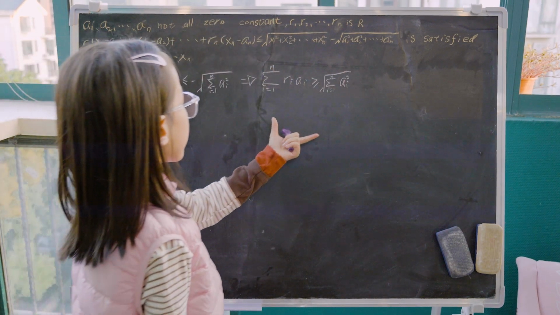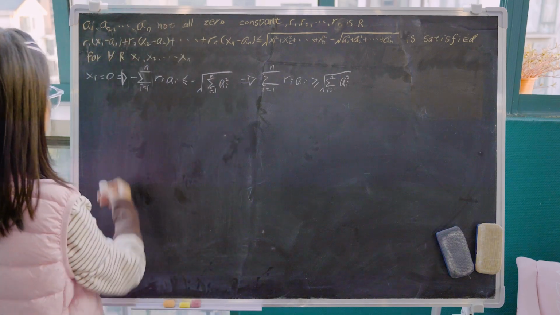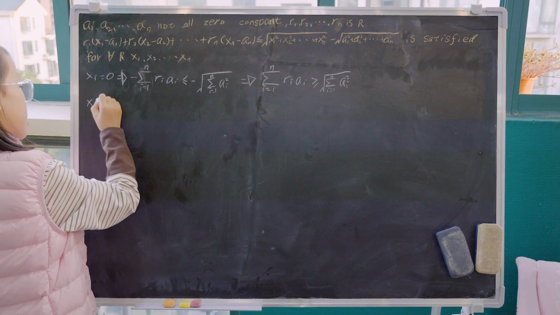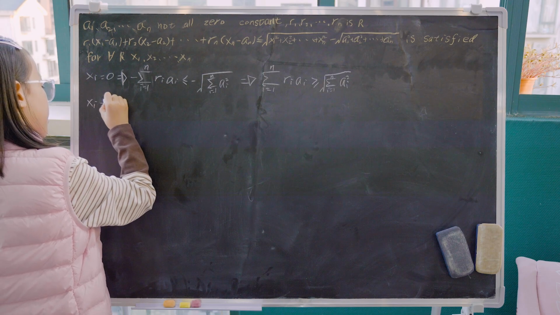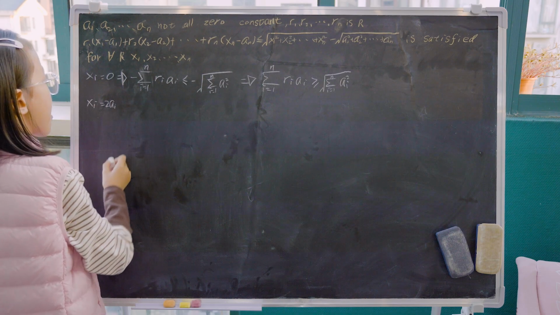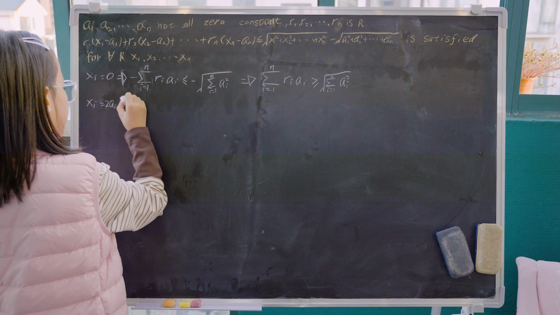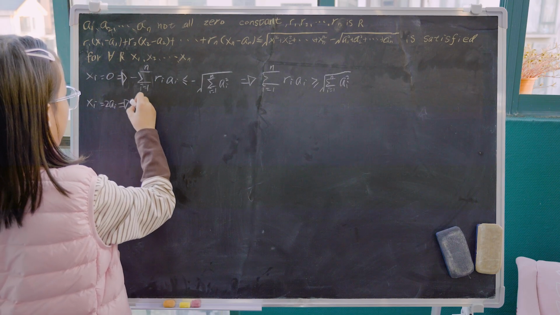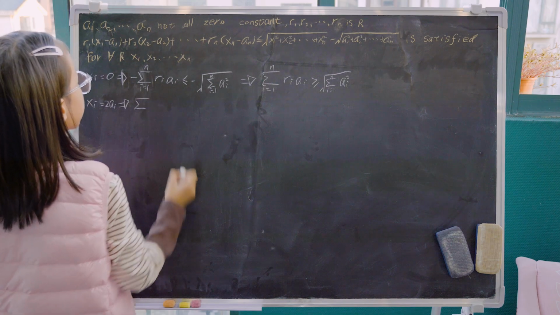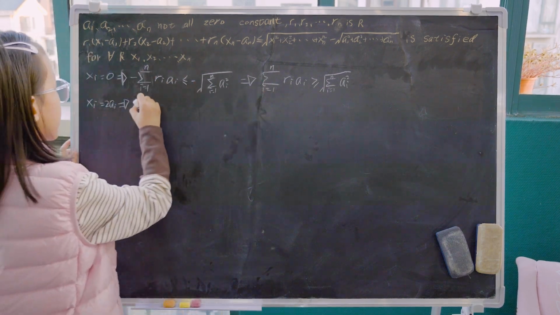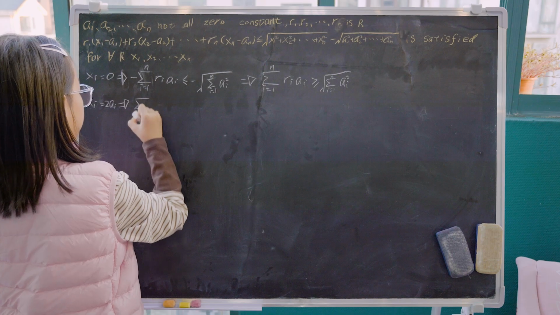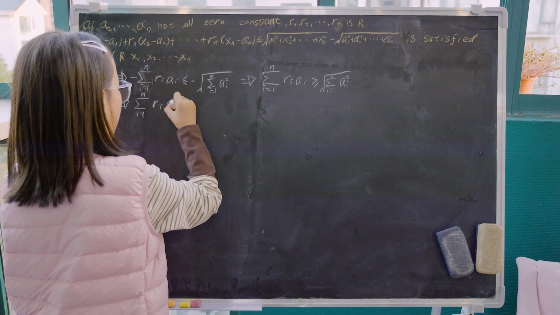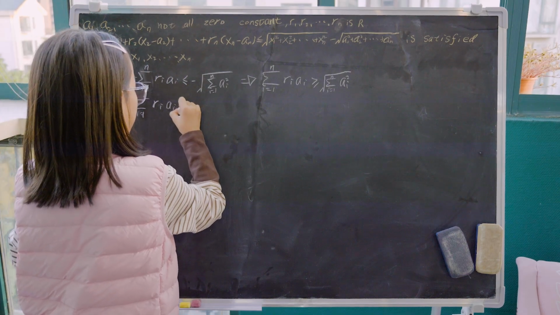Okay, so we got this inequality, and now let's see if xi is equal to 2ai. We just plug into this inequality the same way. So we have sigma i equals 1 to n of ri ai is less than or equal to what?